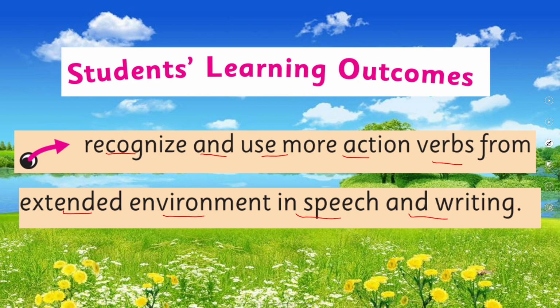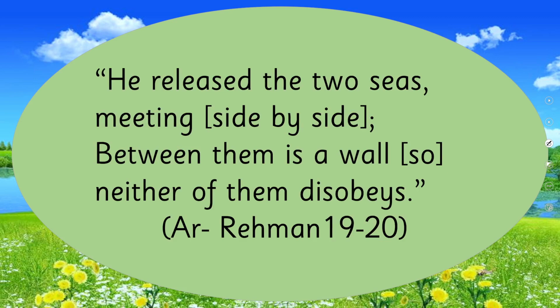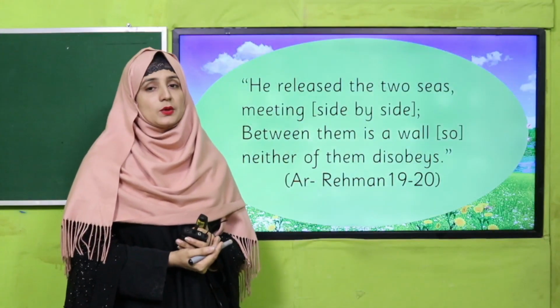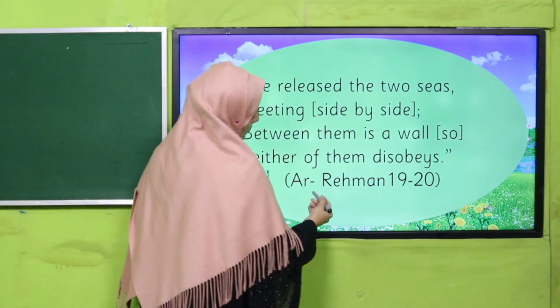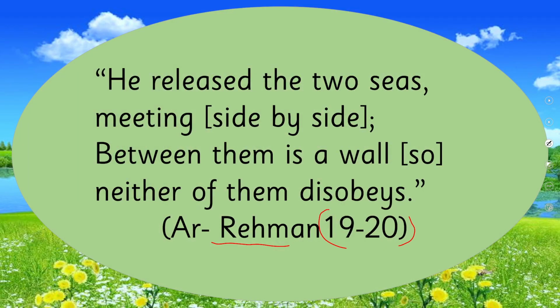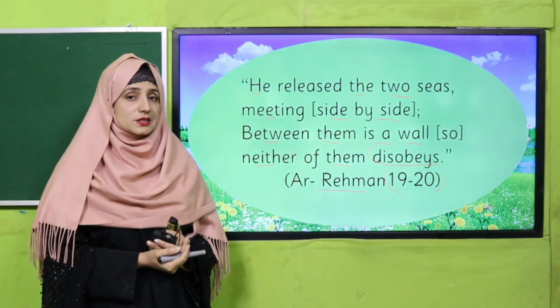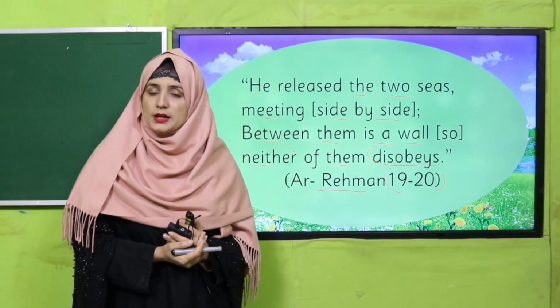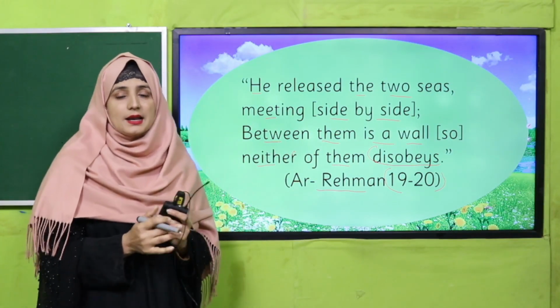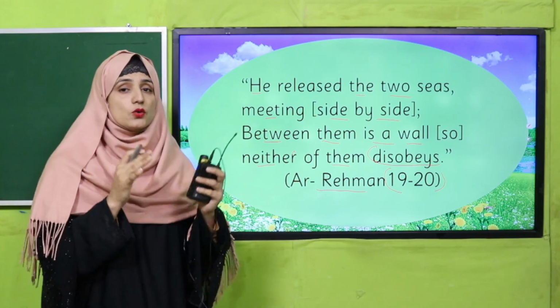Yes, my dear fellow teachers and my dear students, Allah subhanahu wa ta'ala mentions in Al-Quran, Surah Ar-Rahman, verse number 19 and 20, He released the two seas meeting side by side. Between them is a wall, so neither of them disobeys. Subhanallah, my dear students, this beautiful verse is telling us about the attributes of Allah Almighty, that Allah Almighty has power to do anything.